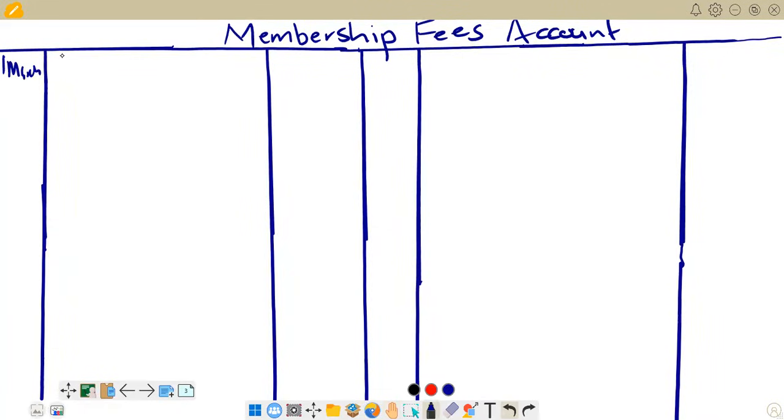We have income receivable. It comes on the debit side. And the amount there is 2,400. Then also on 1 March on the credit side, we have got income received in advance.